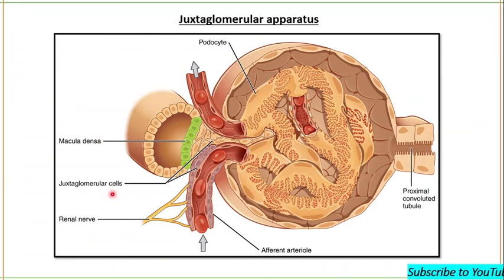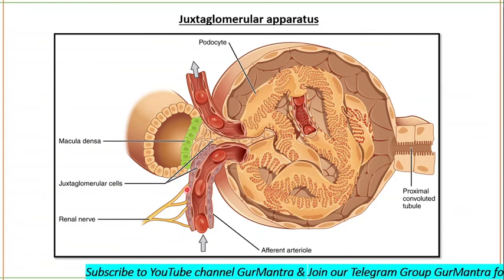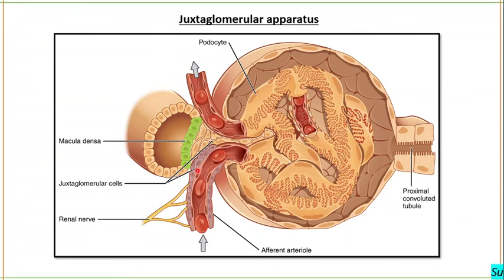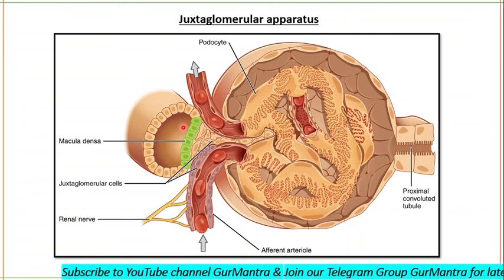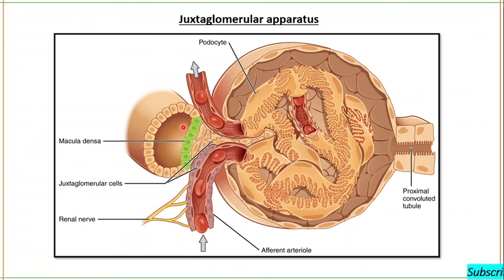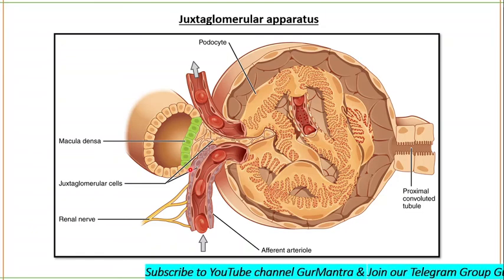Now listen to me very carefully. Juxtaglomerular cells are present on the walls of afferent arterioles. As you can see, these juxtaglomerular cells are found on the walls of the afferent arteriole. Macula densa cells are on the distal convoluted tubule, and extraglomerular mesangial cells are modified smooth muscle cells that surround the glomerular capillary loops.